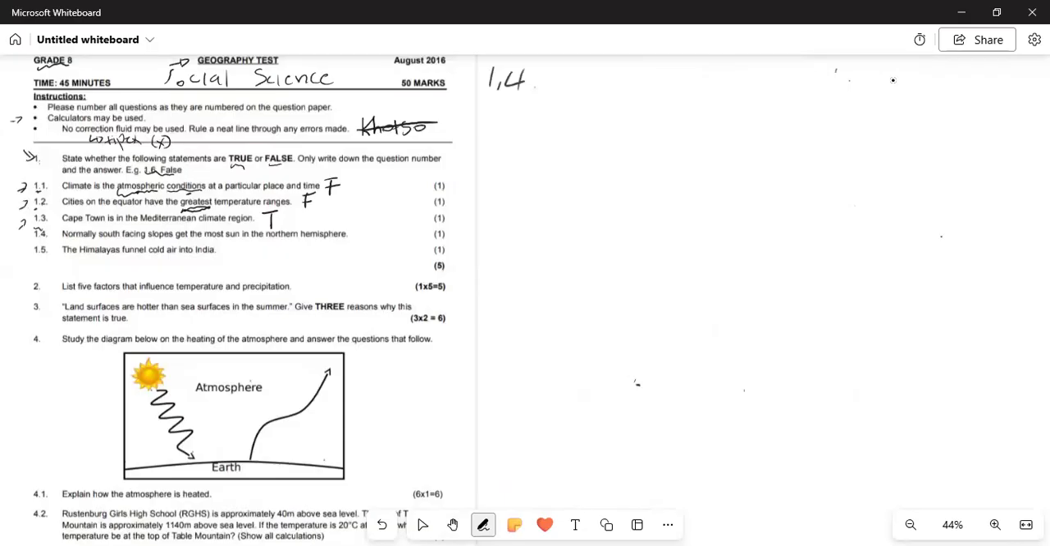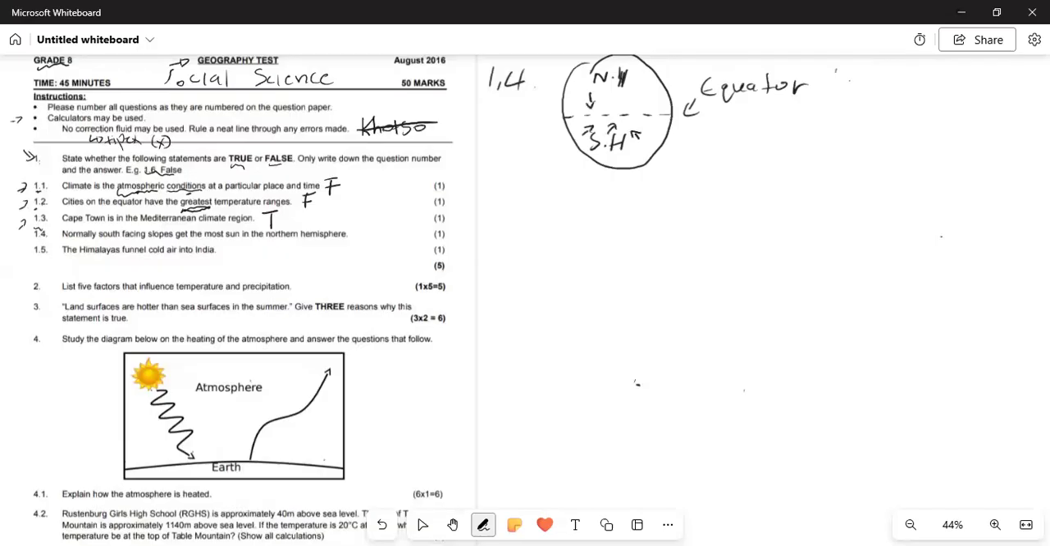1.4. Normally, south-facing slopes get the most sun in the northern hemisphere. Guys, remember when we were talking about the Earth? I want you to go back and remember this is your equator. This is your equator. And then now this becomes your northern hemisphere. This becomes your southern hemisphere. And remember, how does the sun shine? It shines like this to the equator.